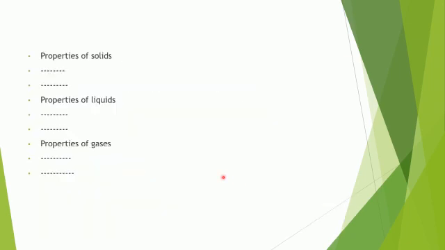Then you have to give this side heading, properties of solids, and write all the properties. This is just a format. It's not like that only two properties are there. All the properties you have to write, properties of liquids, then properties of gases.